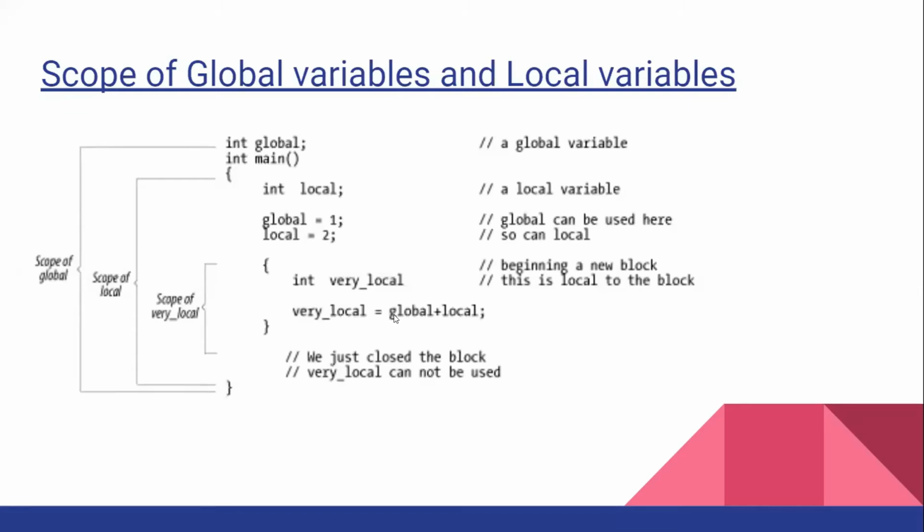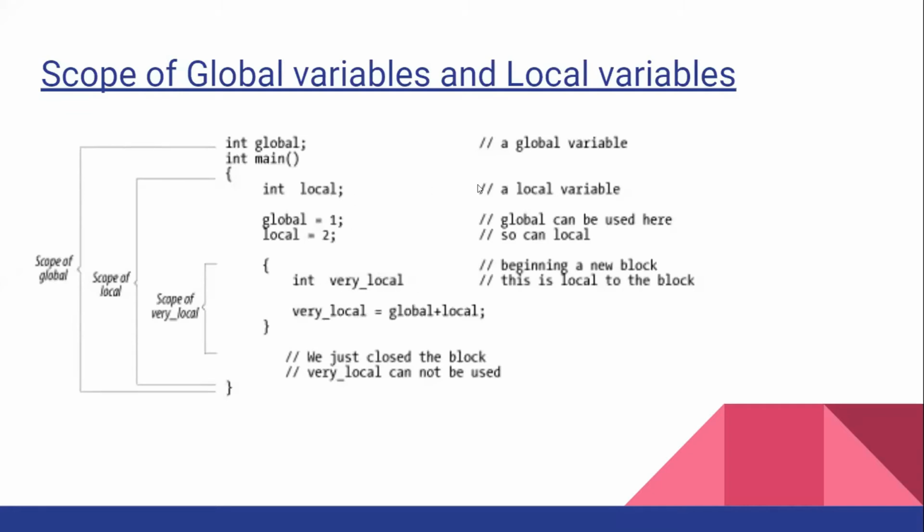Now, very local is equal to global plus local. Sir, I have a doubt, sir. Here in very local the semicolon is not there. Yes, you can assume there is a semicolon, somebody might have not printed it. So let's assume there is a semicolon, int very local.